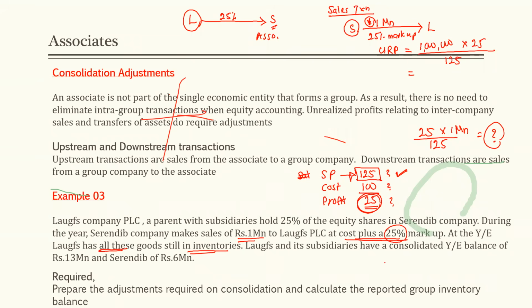Now unrealized profit amount එක කීයද? 200,000, right? 200,000 is the unrealized profit.